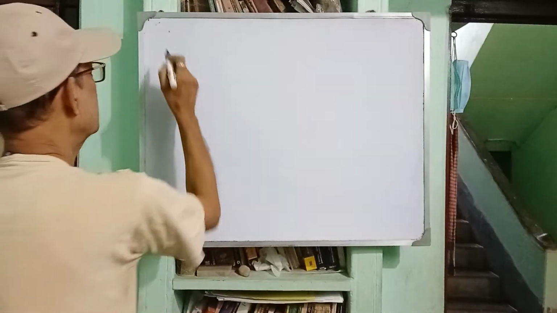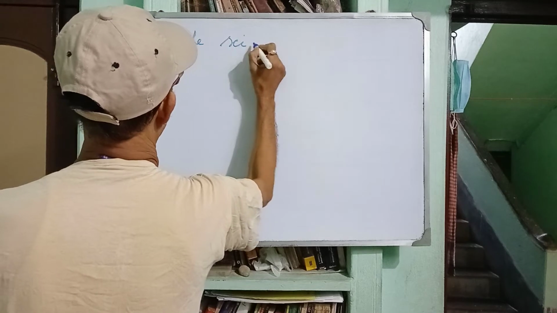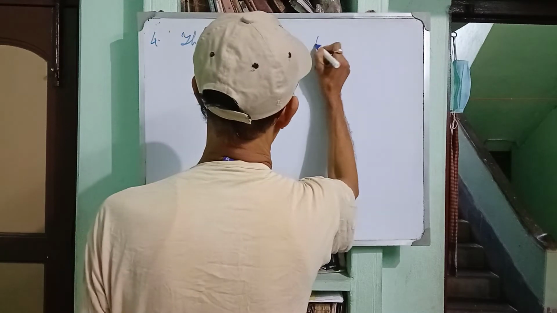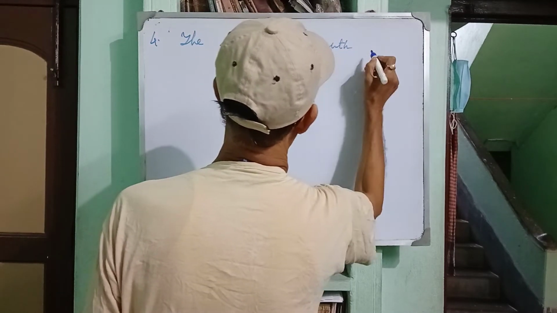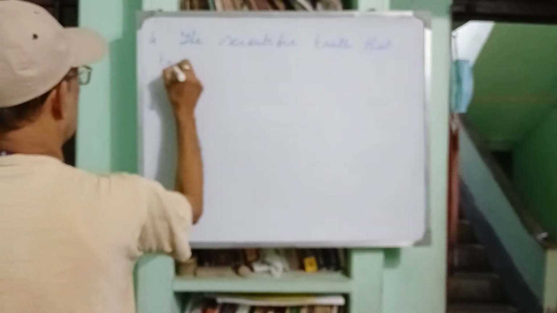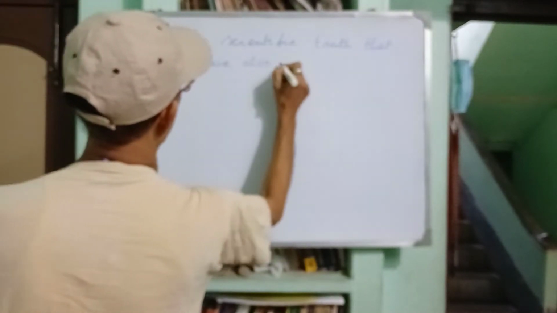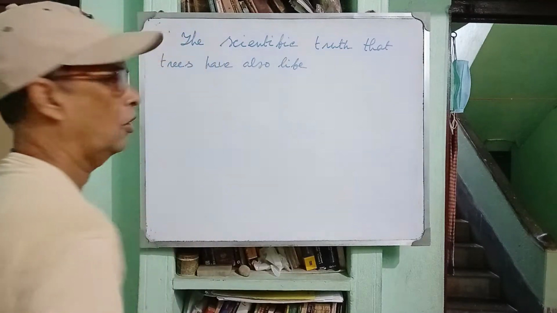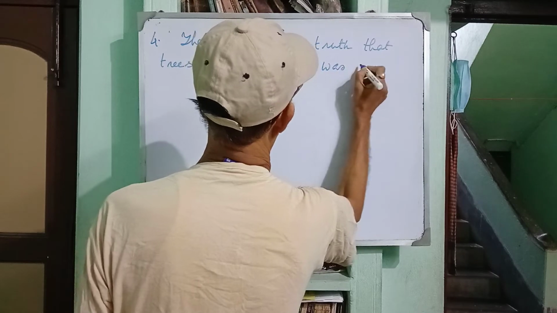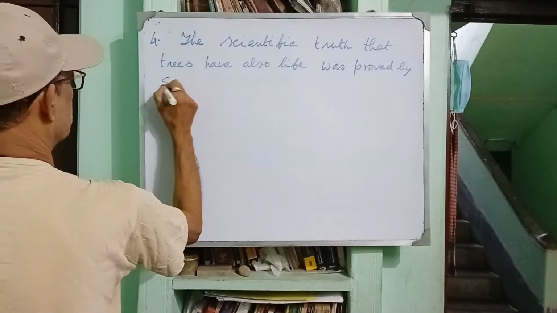The scientific truth that trees have also life was proved by Sir Jessibos.